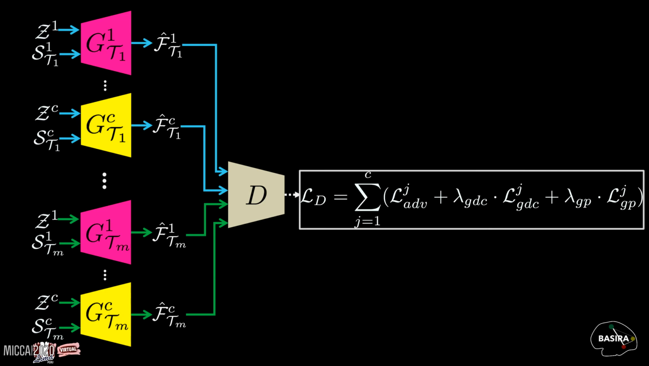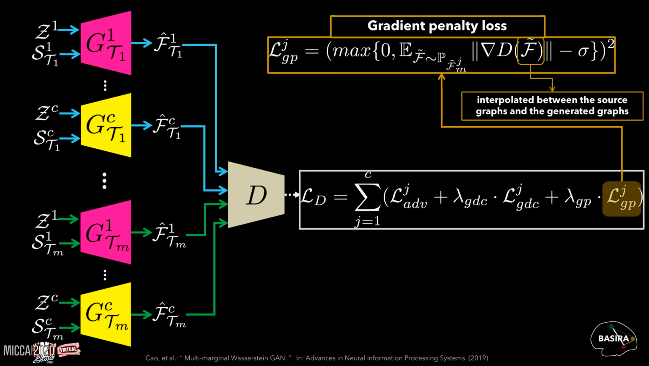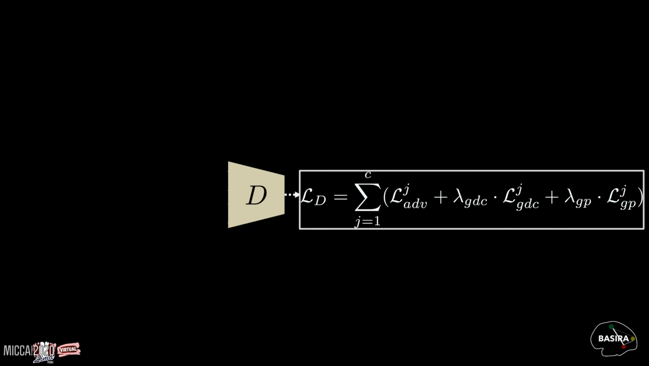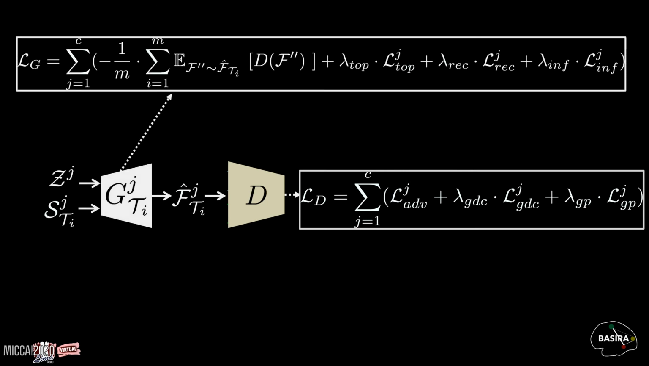The last loss term we included in the discriminator loss function is the gradient penalty, which is adopted by the MWGAN framework since it improves the training stability of our model. After computing these three terms, we compute the final loss of the discriminator, which sums up the loss terms of the C clusters, where lambda GDC and lambda GP are hyperparameters to be tuned. Now, as we defined the loss function of the discriminator, let's see how we defined the loss function of the cluster-specific generators.